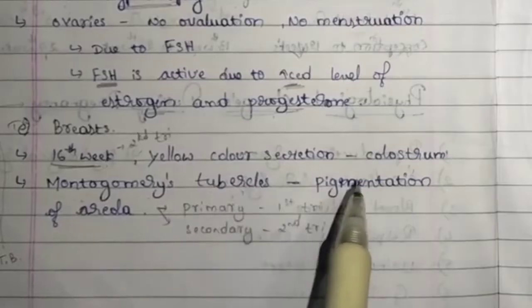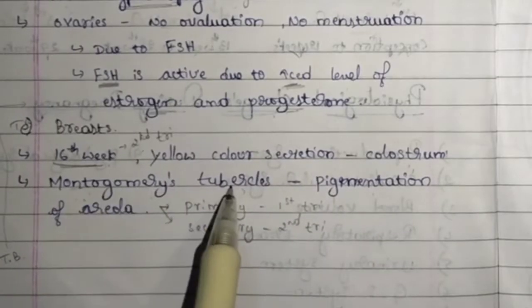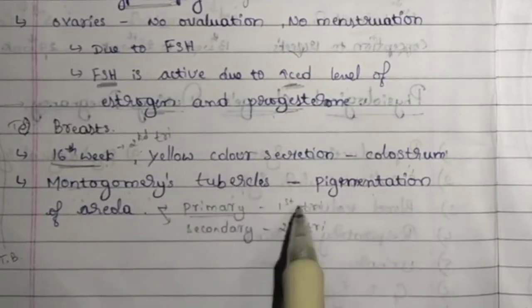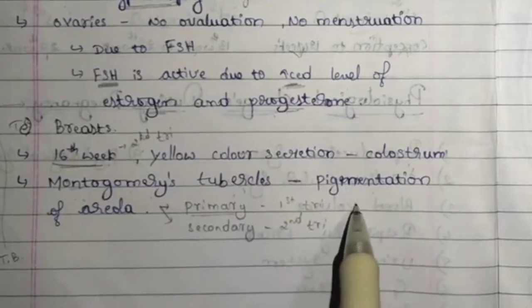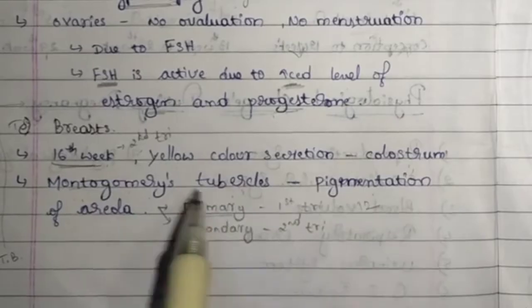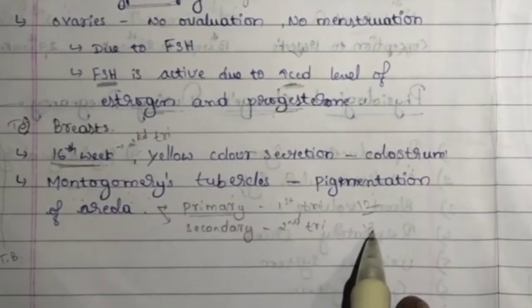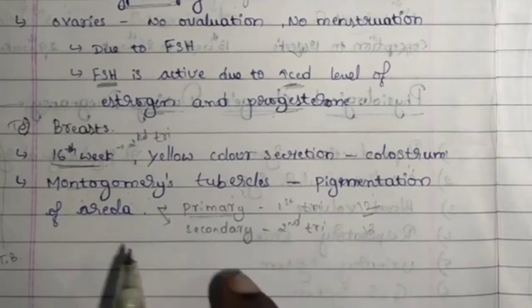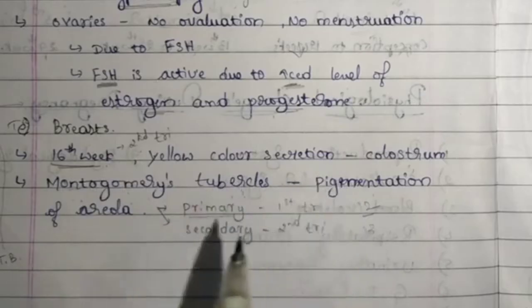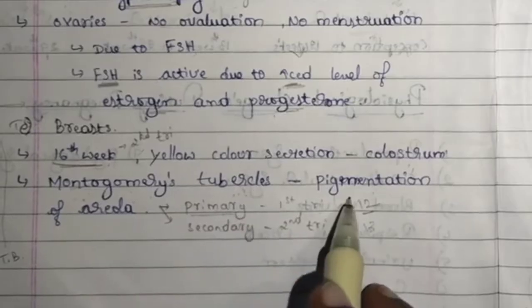Montgomery tubercles are nothing but the pigmentation of the areola. These are known as primary Montgomery tubercles in the first trimester, that is from conception to the 12th week. After completing the 12th week, that is from the 13th week, the primary Montgomery tubercles start developing and go on to become secondary Montgomery tubercles. This is nothing but the pigmentation of the areola.